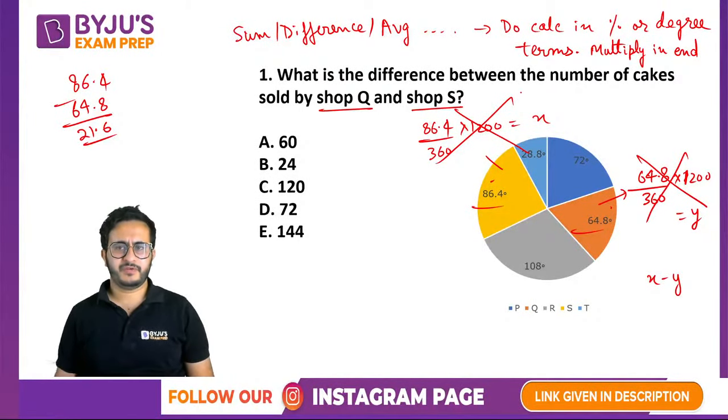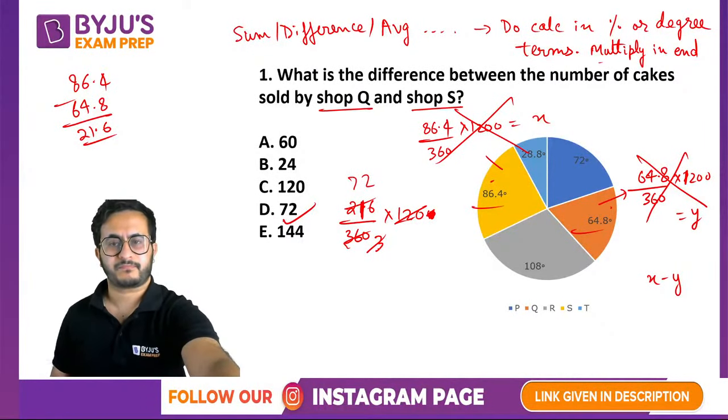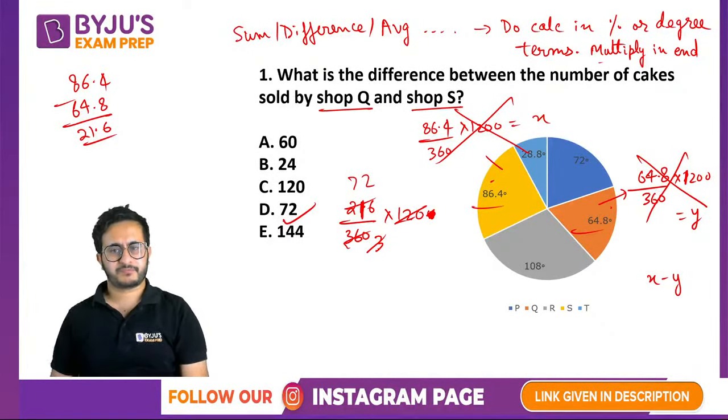So now we will multiply in the end. So we have found that it is 21.6 degree. 21.6 by 360 into 1200. Okay, so you can say that 216 into 120, 10 if you remove, this will cancel out. So this is 3 times 12, 3 twelves are 36, that is 72. So the answer is 72. Okay, so that's the answer to the question, right? Yeah, so first of all, we will find the difference in percentage or degree terms and then calculate it this way.